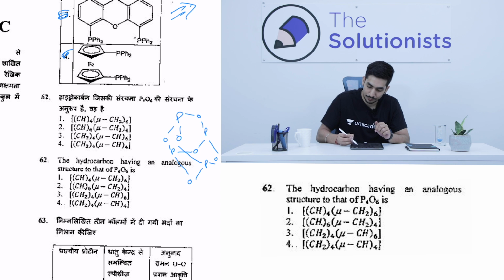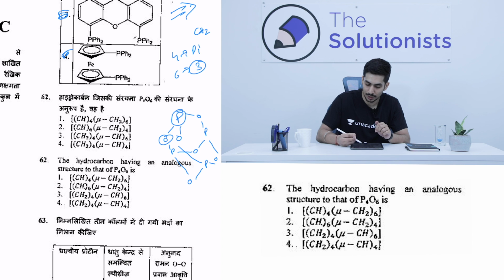Now you can see that phosphorus over here is trivalent, and if you see the oxygen over here, oxygen is divalent. Now there are 4 oxygens which are divalent, right? And there are how many phosphorus? 6 phosphorus which are trivalent. Okay, so all you have to know is that if we are talking about divalent species, then CH2 you can say is a divalent species. CH2 is a divalent species.